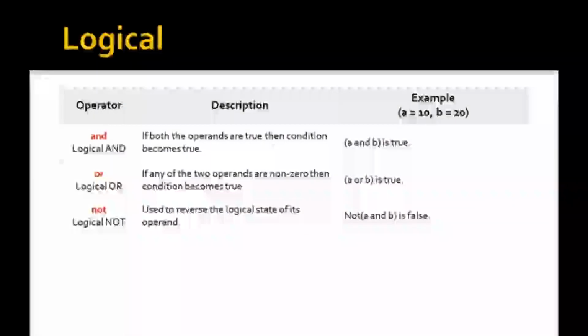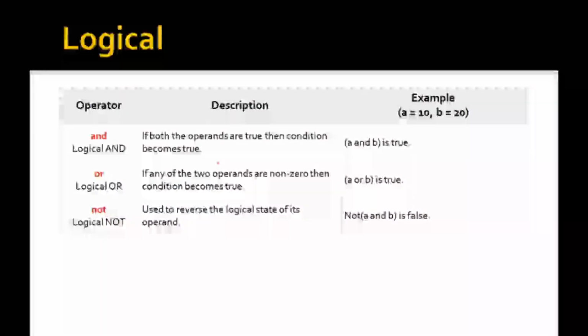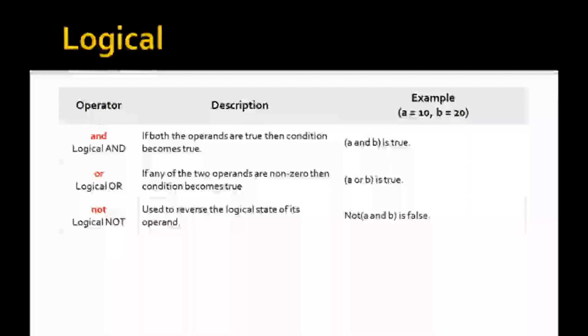If both the operands are true, then the condition becomes true in logical operator. Suppose there are two conditions, and both conditions are true. In that case, the resultant condition in this AND operator is true. If one of the two operands or expressions is false, in that case, the resultant condition is also false. This is the main feature of the AND operator.